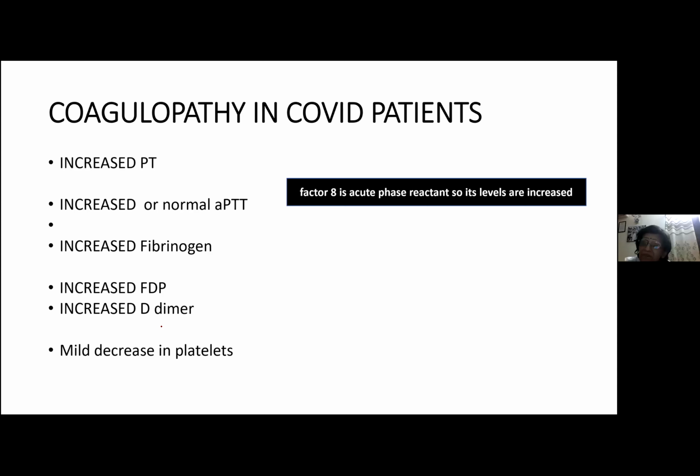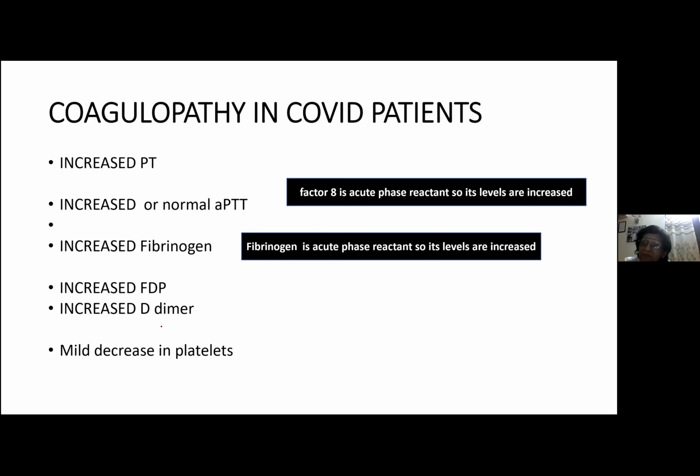That's number one. Number two, remember fibrinogen levels in COVID patients are increased. Why so? Because fibrinogen is also an acute phase reactant. So its level will be increased. Now, third, there will be increased FDPs and D-dimer.